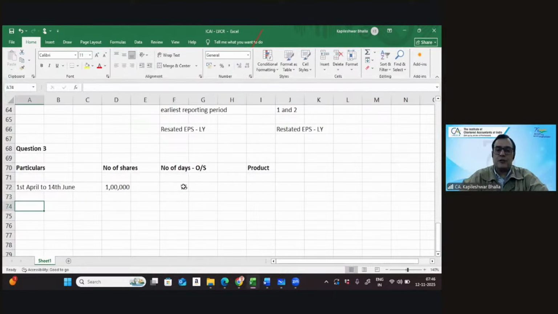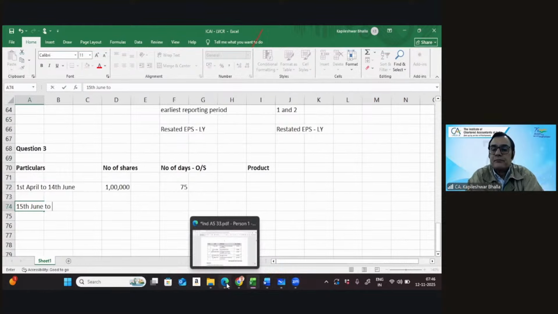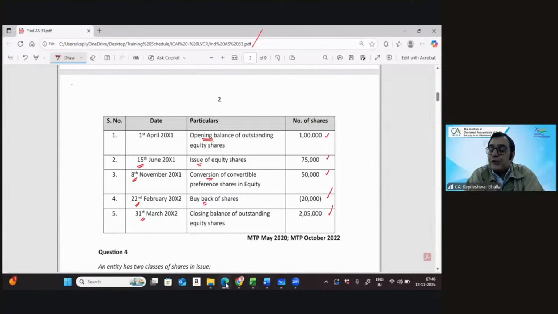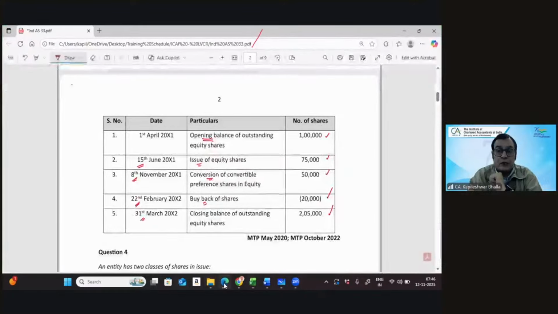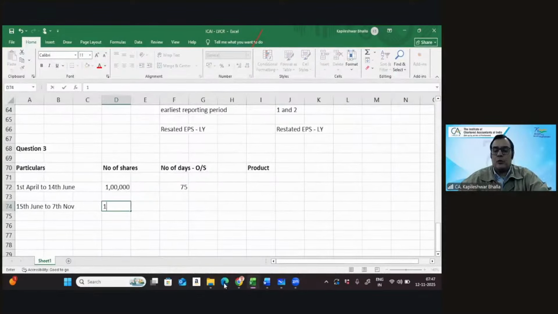The next block is going to start from the 15th of June, and this will go on till which date? So this is 8th November. So we're going to stop till what? 7th of November. So that's right. We're going to consider the input till 7th of November. So let's go till the 7th of November. Let's count the days again. And in this particular case, let me first take the cumulative as well. It works out at a total of 1,75,000.